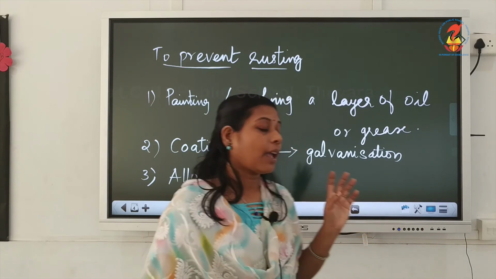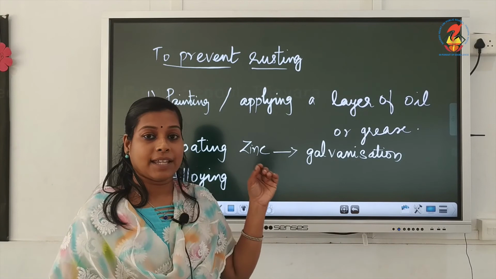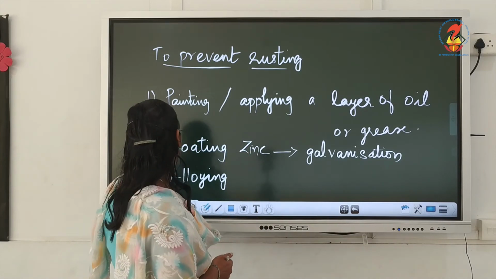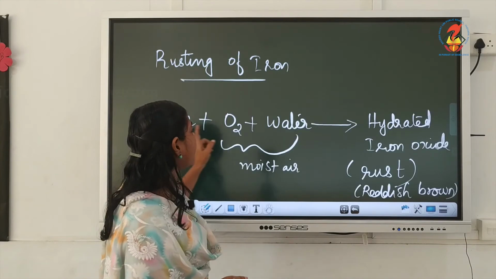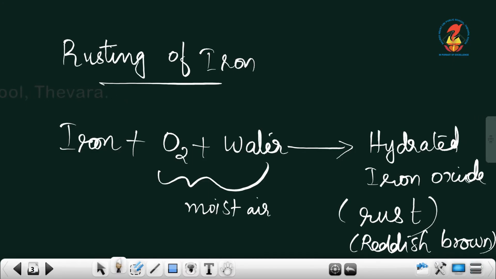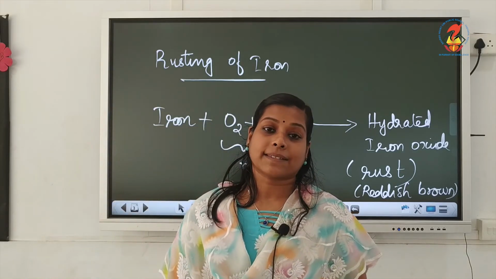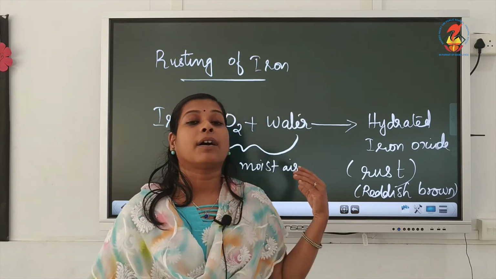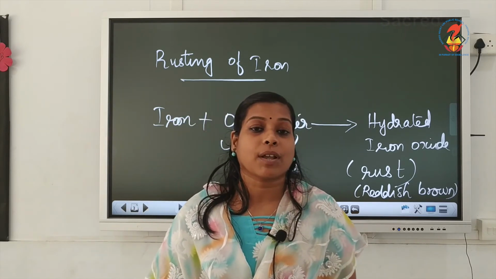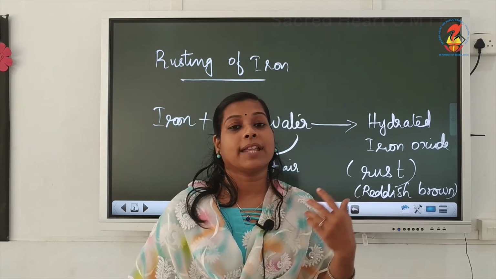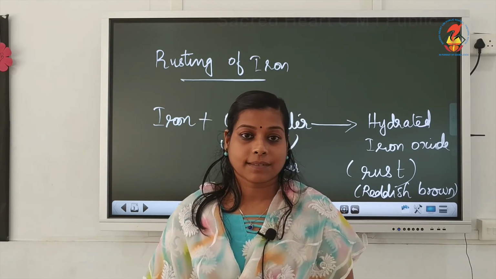Okay. So, I hope the rusting is clear to you. Rusting is the reaction of iron with moist air. Hydrated iron oxide will be produced there, which we call rust. And there are different methods for preventing that rusting, and a lot of money is wasted because of that rusting, and that is why we are avoiding those rusting processes.